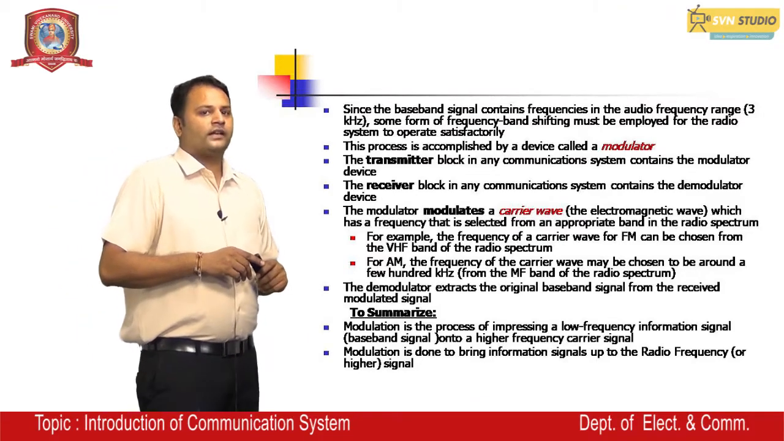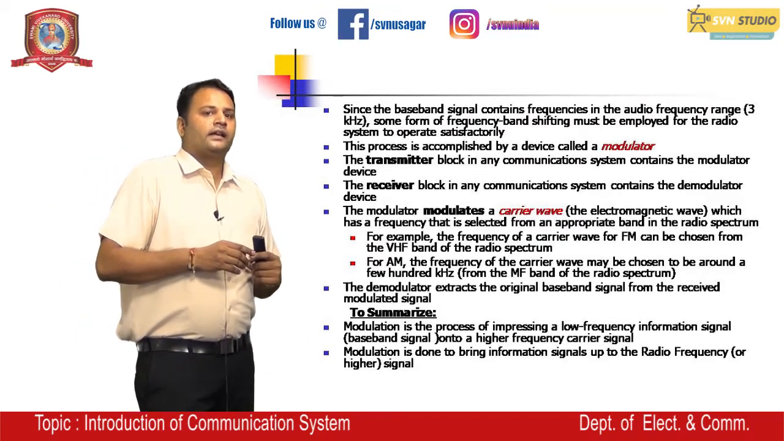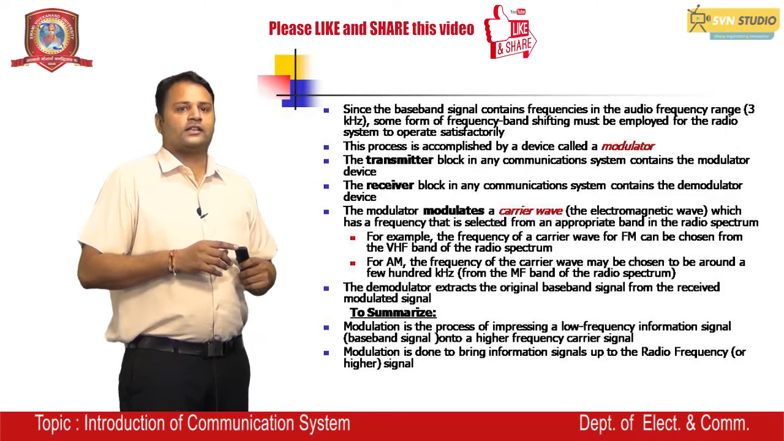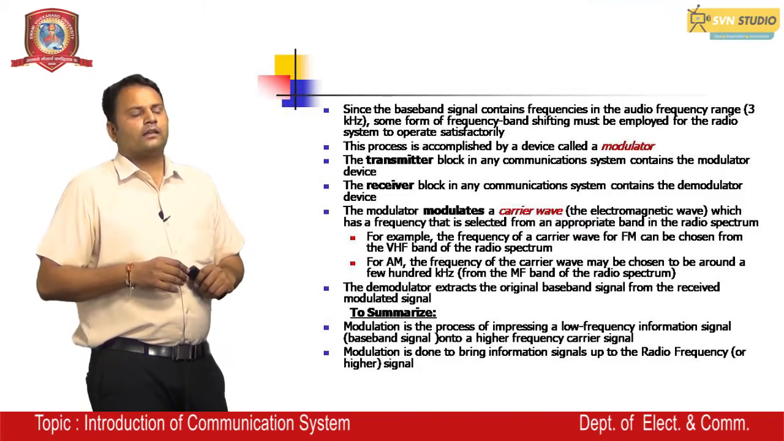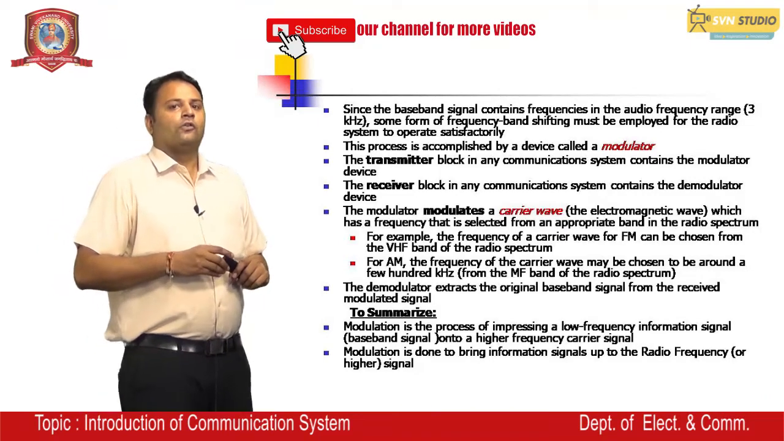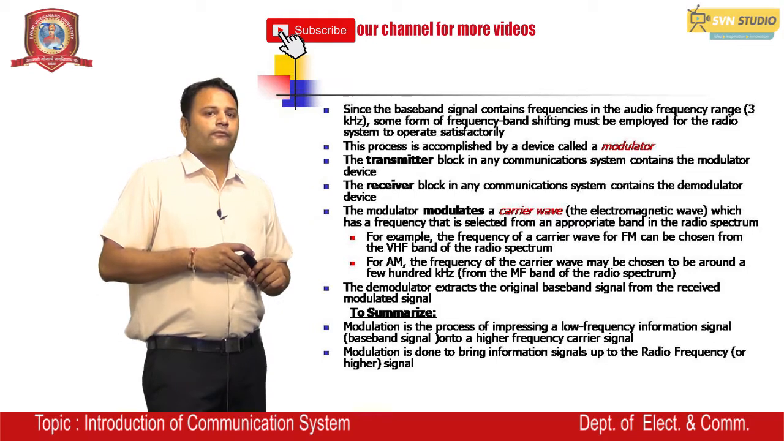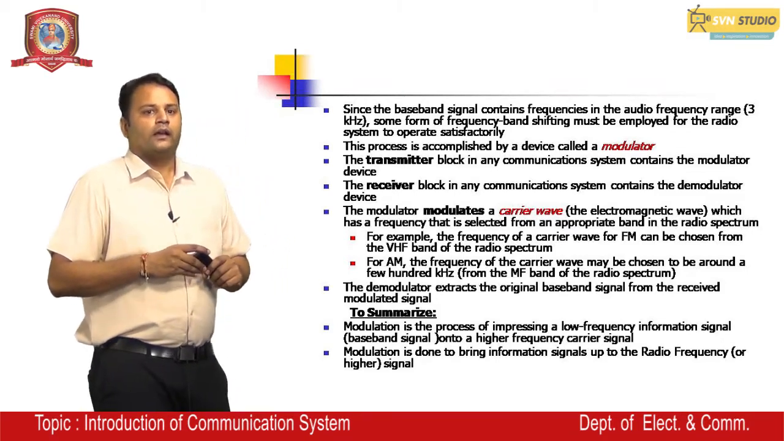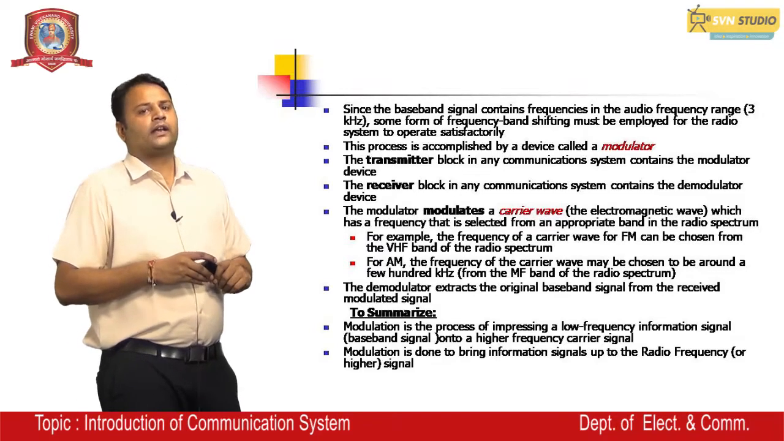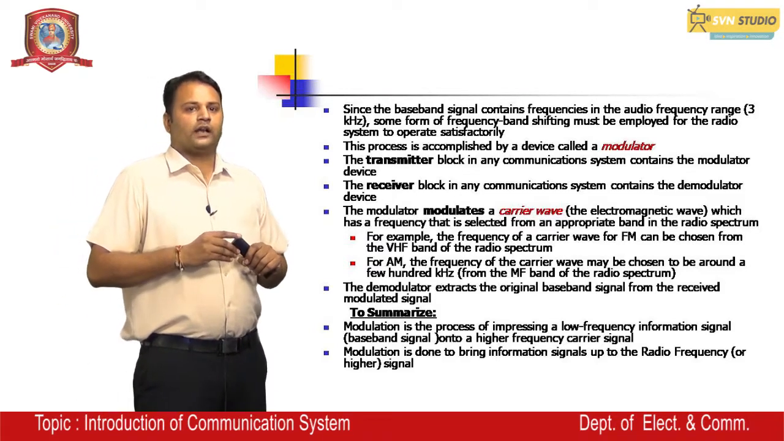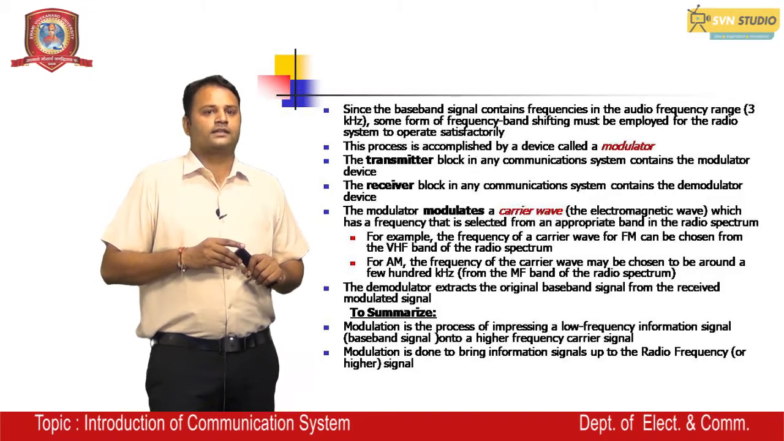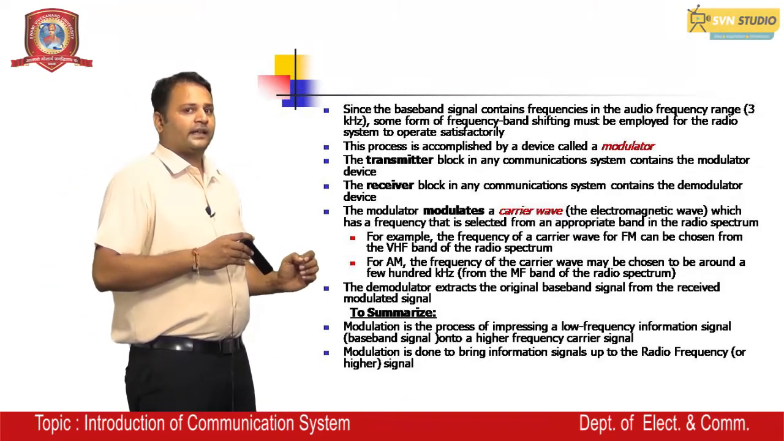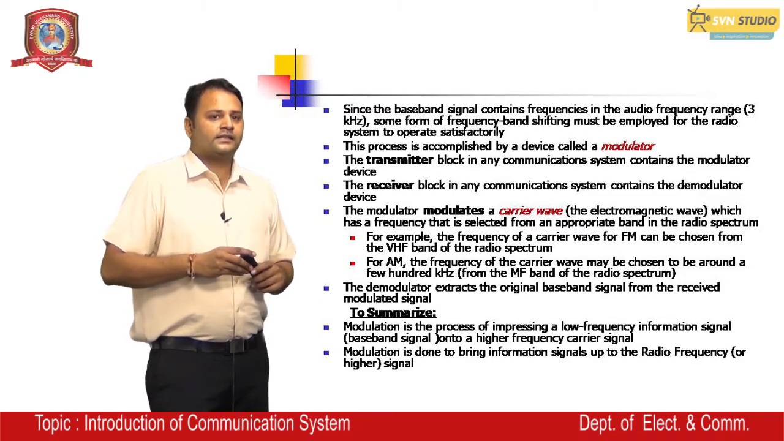The modulator modulates a carrier wave which has a frequency that is selected from an appropriate band in the radio spectrum. For example, the frequency of a carrier wave for FM can be chosen from the VHF band of the radio spectrum. For AM, the frequency of the carrier wave may be chosen to be around a few hundred kilohertz. The demodulator extracts the original baseband signal from the received modulated signal.